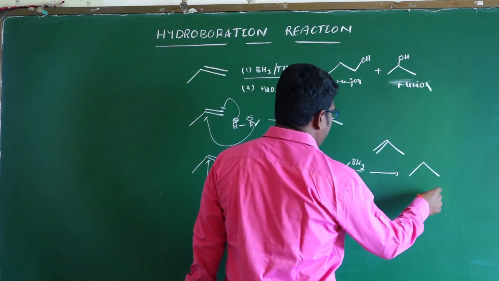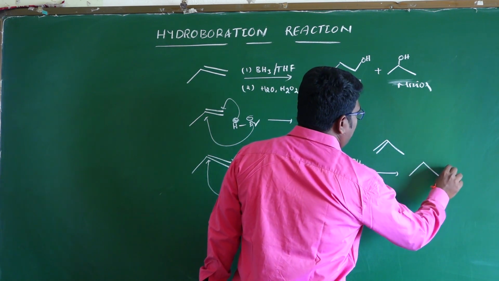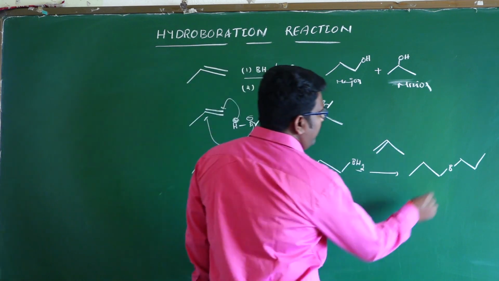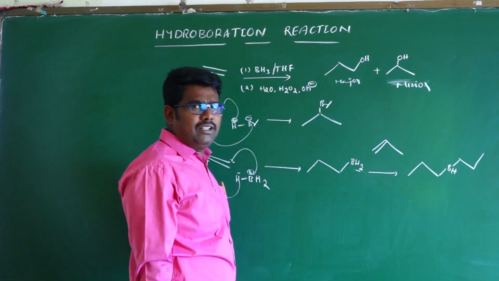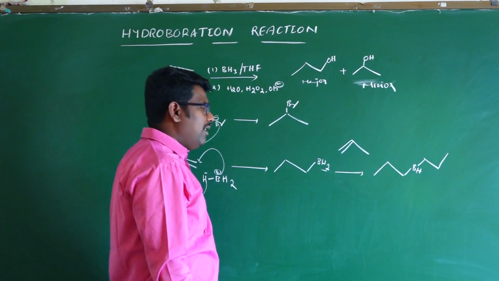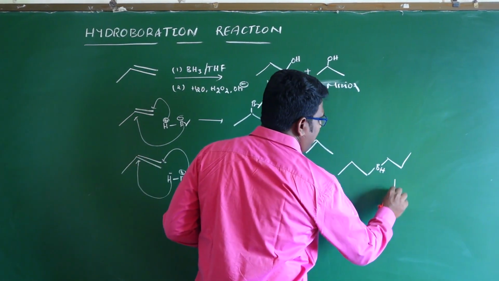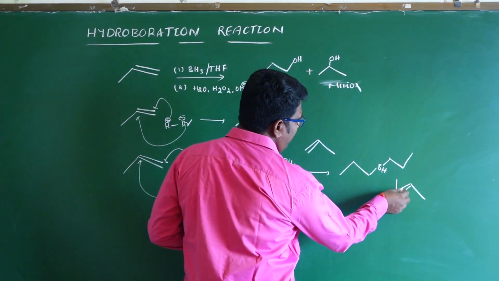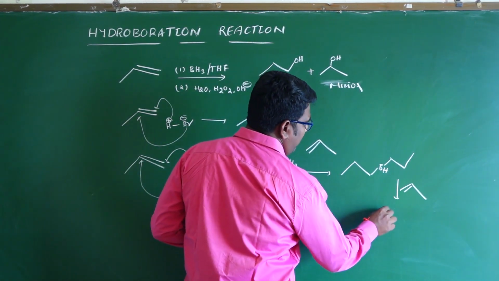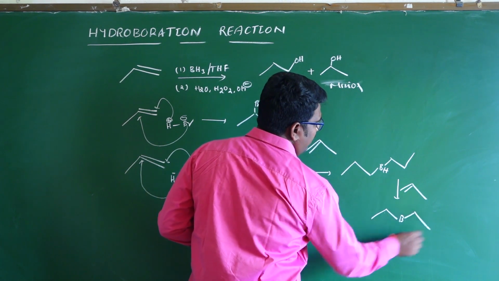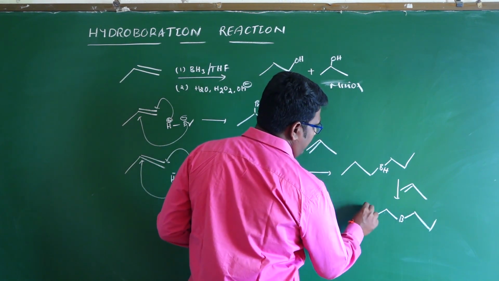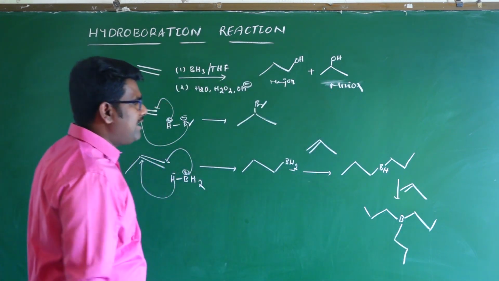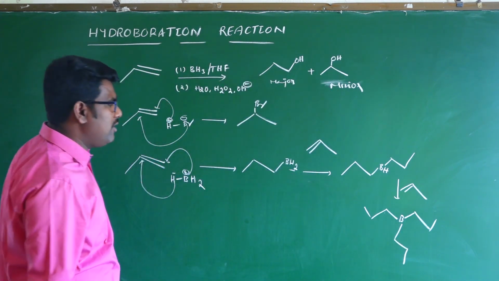This forms another boron compound, again with a B-H. Again it reacts with another alkene, and this alkene again reacts with the B-H. So trialkylborane is formed. Trialkylborane is the product. This trialkylborane reacts with hydrogen peroxide.